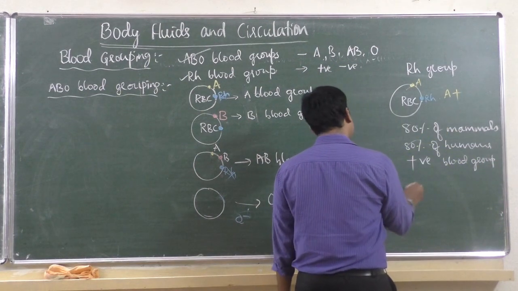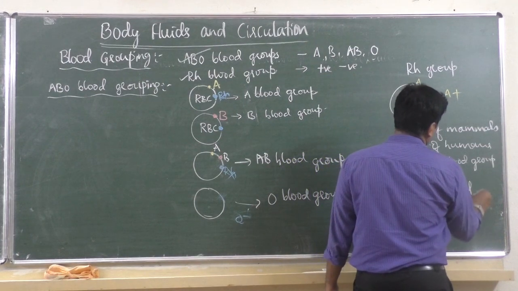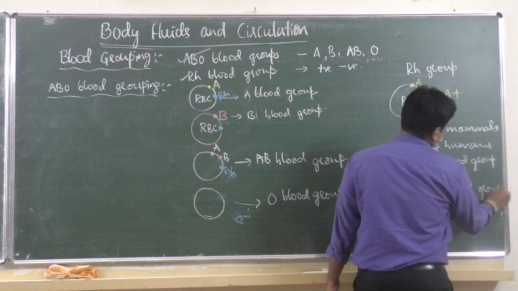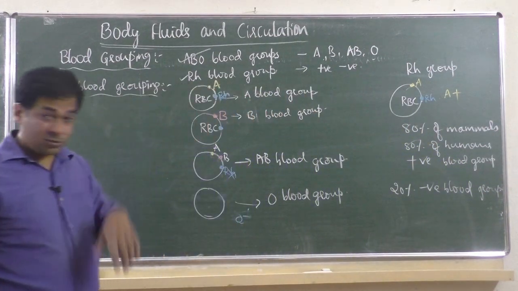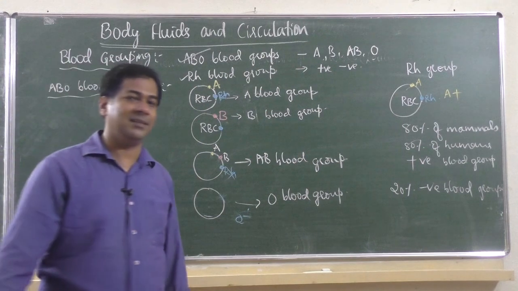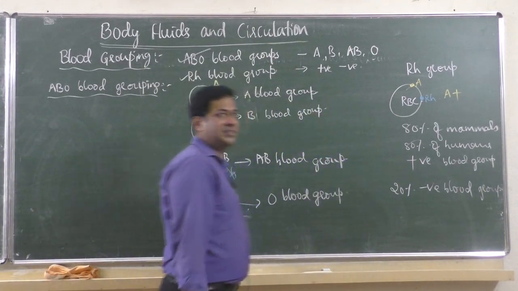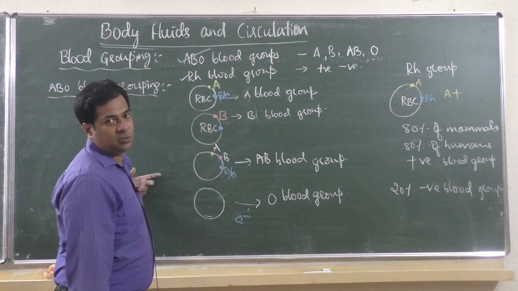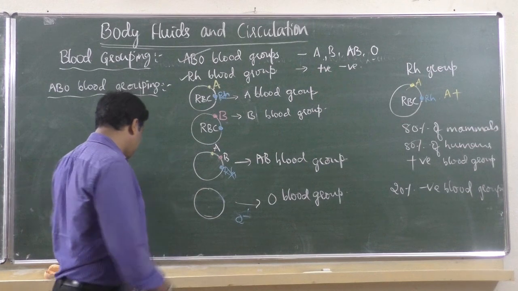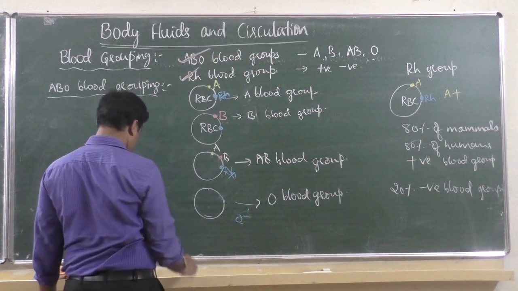Only 20% is negative blood group. That is why negative blood group is rare, less in number. Getting positive blood group is very easy because 80% of human beings have it. Now we will see under what case it becomes A blood group, B blood group. First we are going to learn this ABO group, then we will learn about Rh.